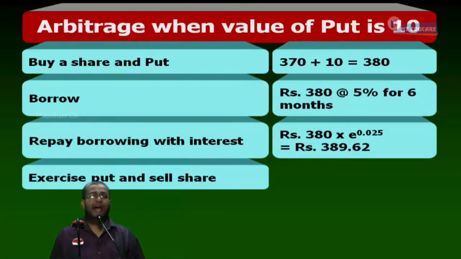Allow the put to lapse and sell in the open market at FSP.